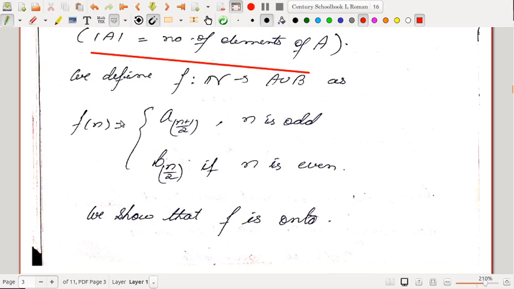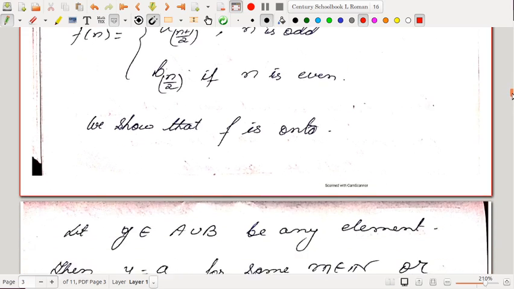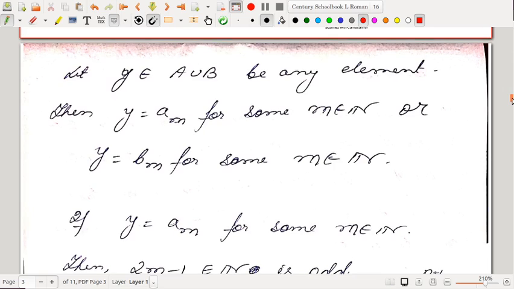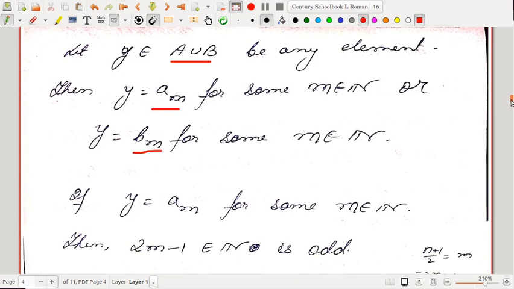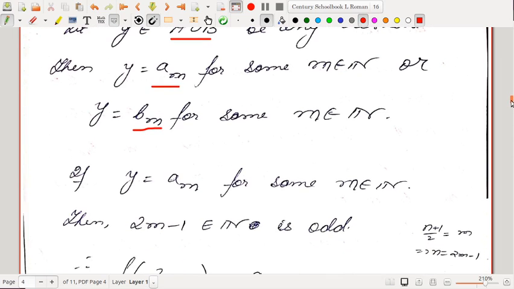So n goes to a subscript (n plus 1) by 2 if n is odd, and it goes to b subscript n by 2 if n is even. Okay, so we show that it is onto. For that we take any element from the union. So let y belong to A union B be any element, then y is equal to a_m for some m belonging to N, or y is equal to b_m for some m belonging to N. Because an element inside A union B is either in A or in B. If it is in A, it can be written as a_m. If it is in B, it can be written as b_m.